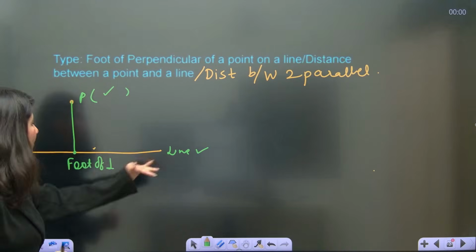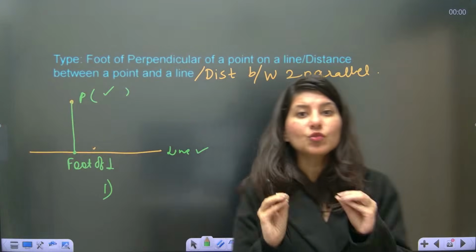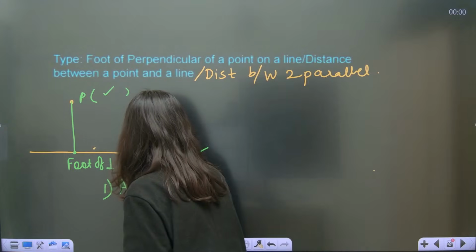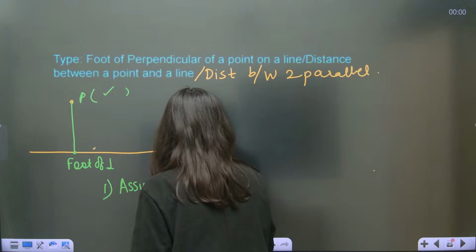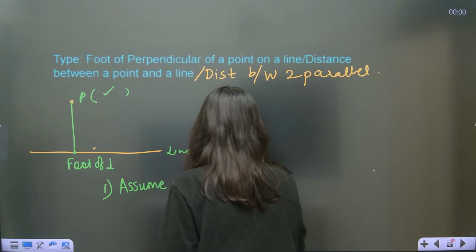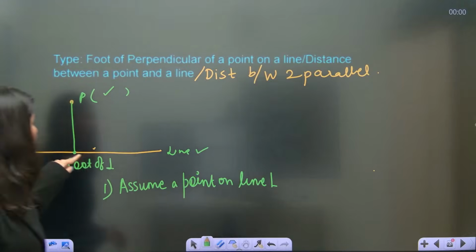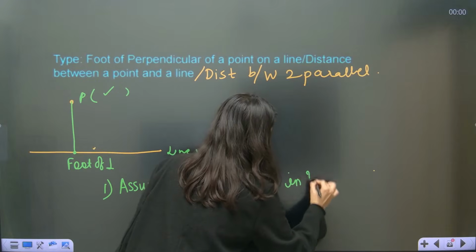So line is given. So step number 1, let me just give you the steps, the algorithm to find foot of perpendicular. So first thing, you should assume a point on line L. Assume a point on line L in terms of lambda.